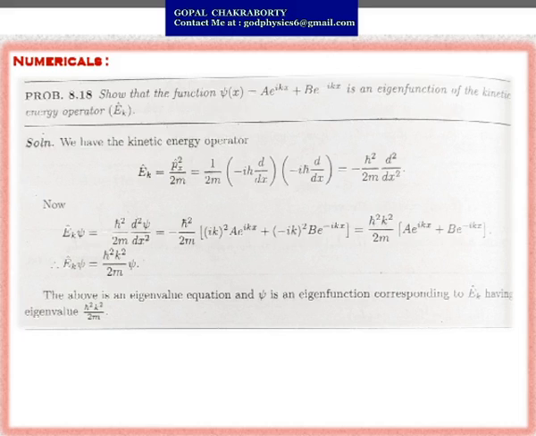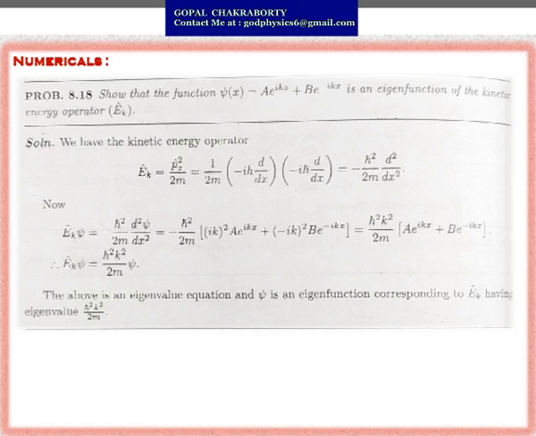Now substituting the value of psi, after taking the second order derivative with respect to x, we get (ik) whole squared A e to the power ikx plus (minus ik) whole squared B e to the power minus ikx. So that makes it h cut squared k squared by twice m, times A e to the power ikx plus B e to the power minus ikx.